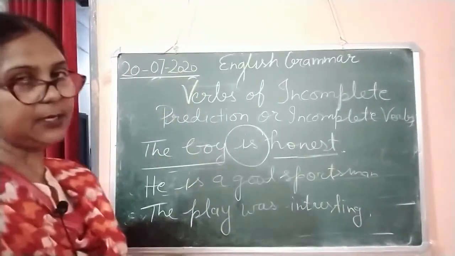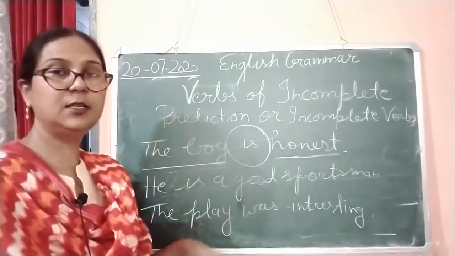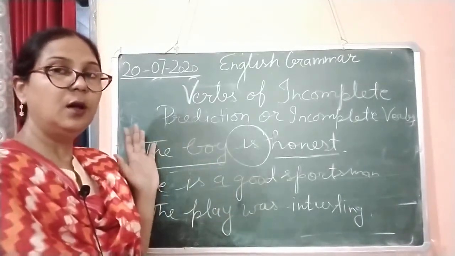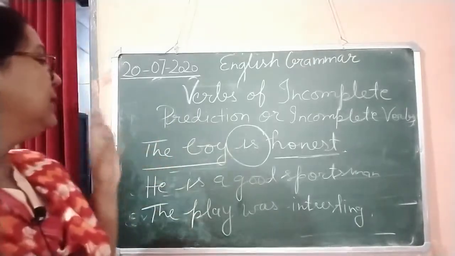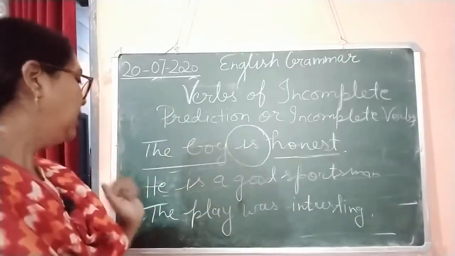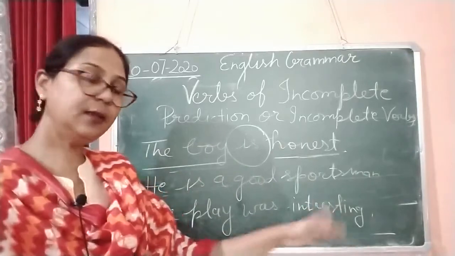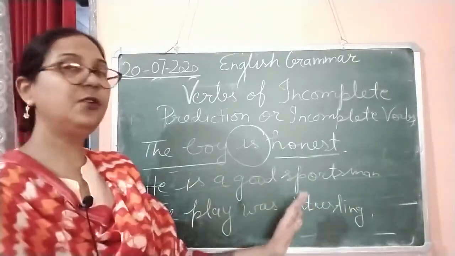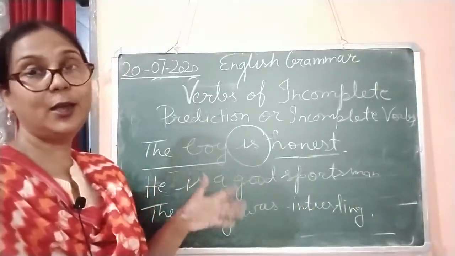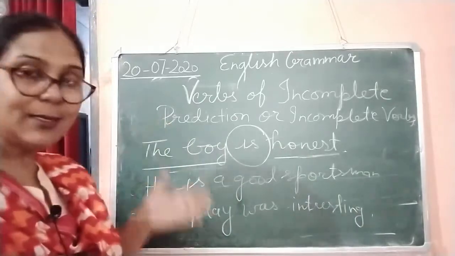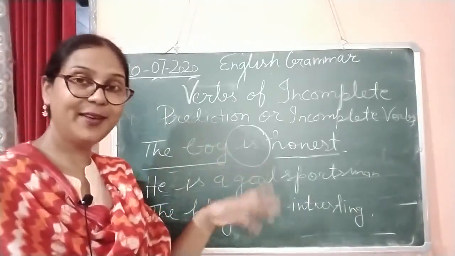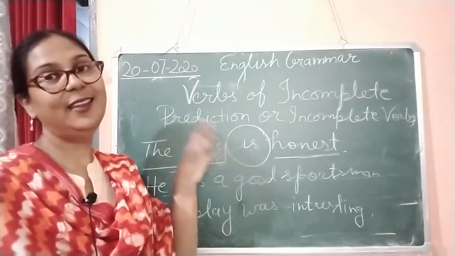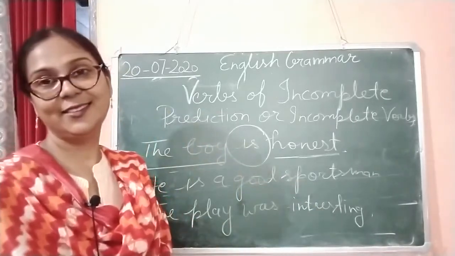In these three sentences, you have to pay attention that the boy is honest, he is a good sportsman, the play was interesting. We are talking about these subjects, but there is no verb, no object.